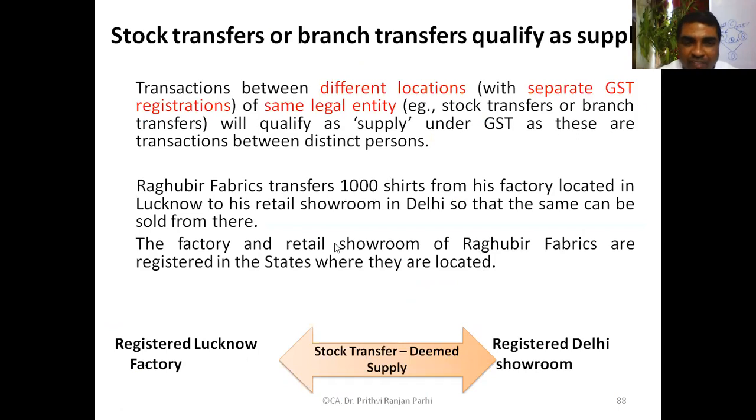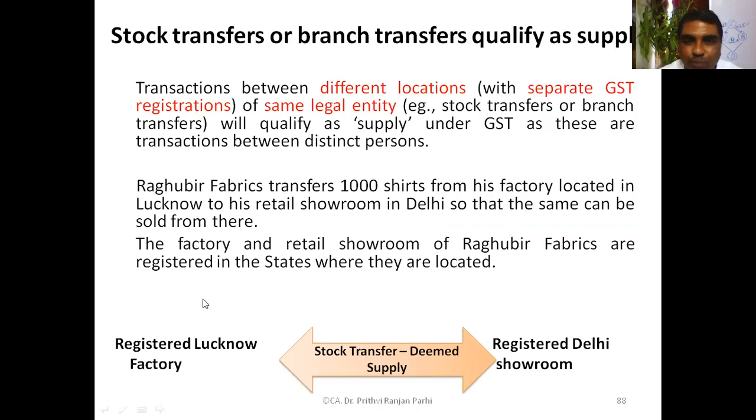A particular fabric business transfers 100 pieces of shirt from his factory located at Lucknow to his retail godown at Delhi, so that it can be sold from there. The factory and the retail showroom are both registered in the state where they are located.